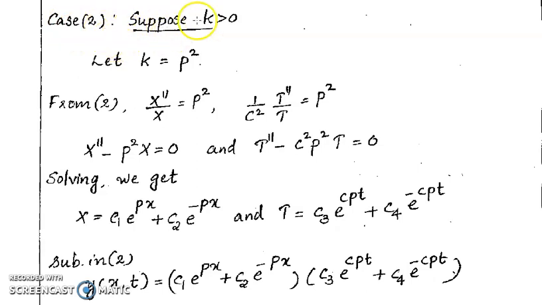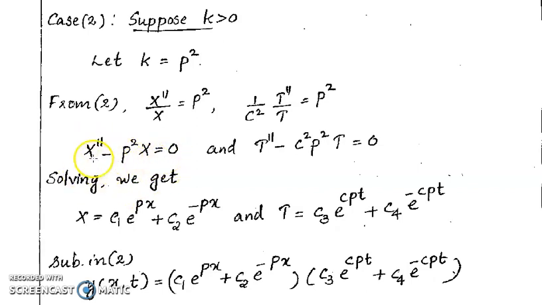Now, we consider case 2, k is positive. Then suppose k > 0. And here in this case, we take k = p², since a square is always positive. Then we have X''/X = k, and that is equal to p². So, on cross multiplying, X'' − p² X = 0, and X'' is d²X/dx², so d²X/dx² − p² X = 0.